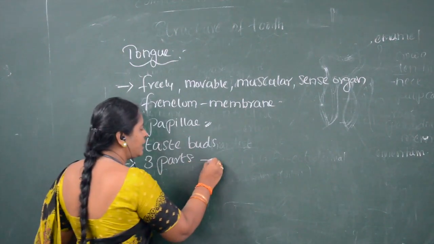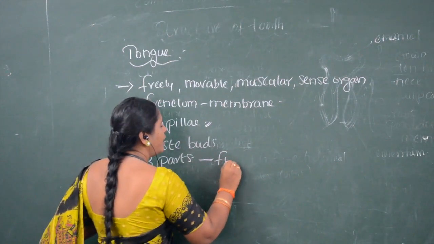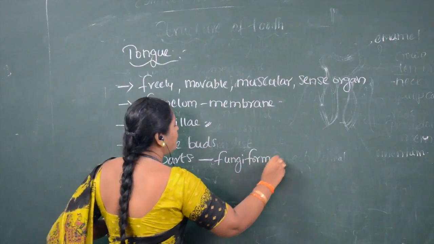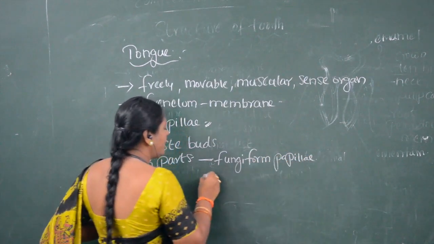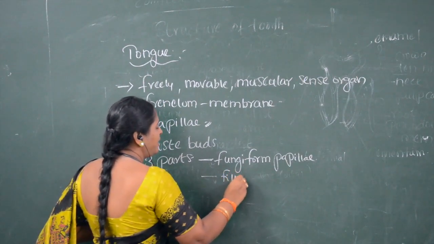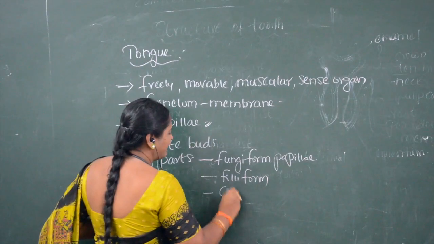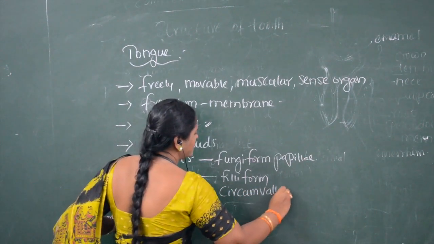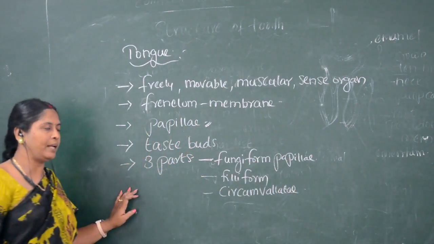What are they? Fungiform papillae, filiform papillae, and circumvallate papillae.